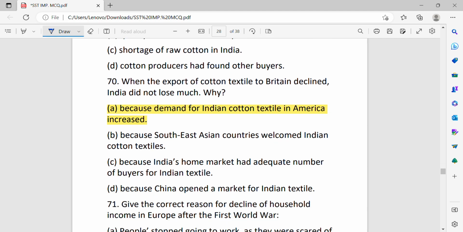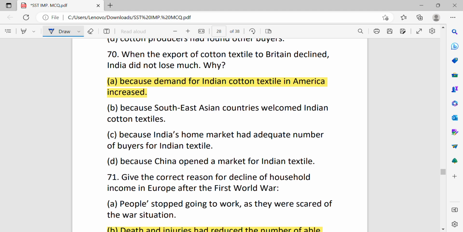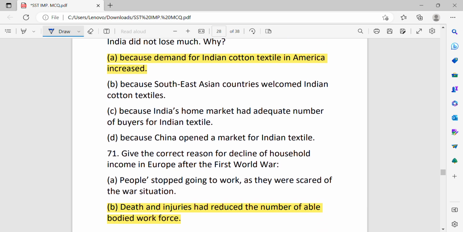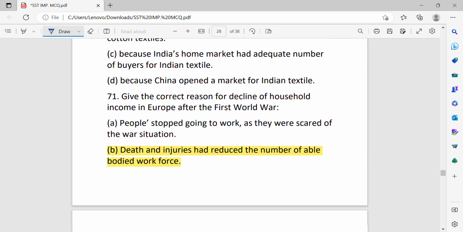A option is the correct answer. When the export of cotton textile to Britain declined, India did not lose too much. Why? Because demand for Indian cotton textile in America had increased.